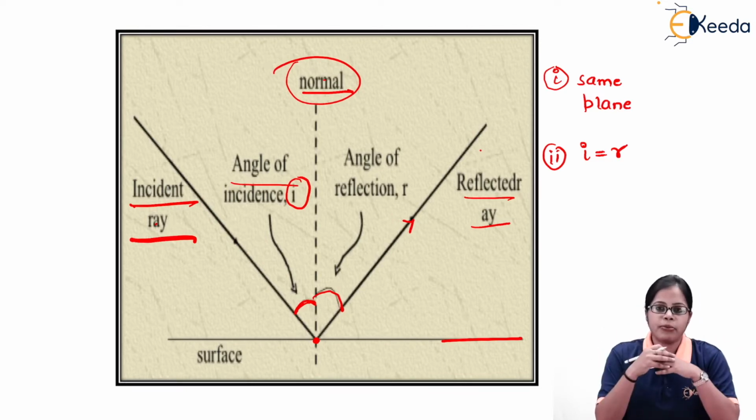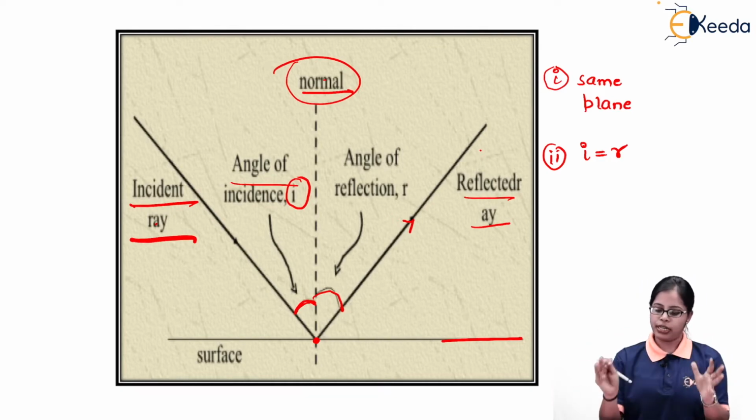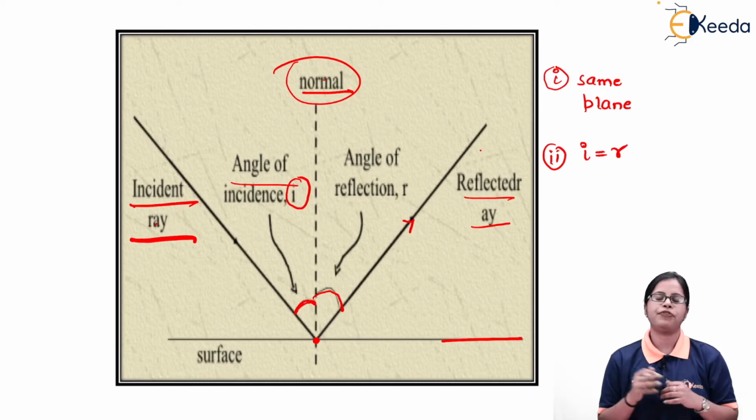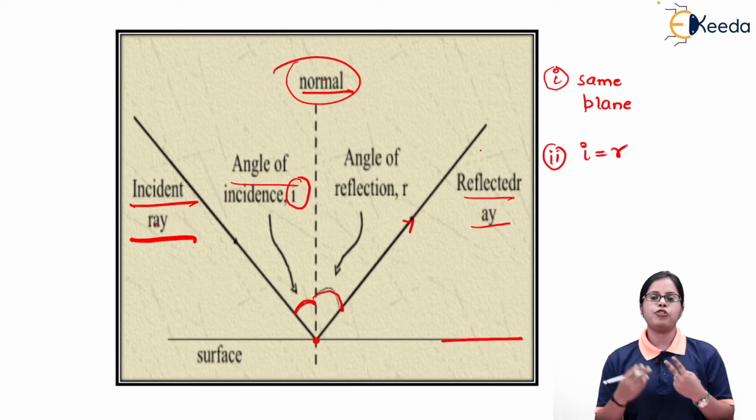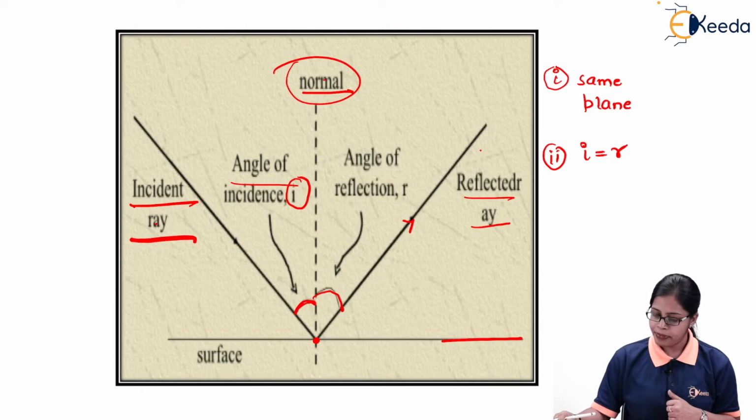So whenever we are talking about the phenomena of reflection, these two laws should be obeyed. That is, the incident ray, normal, and the reflected ray lie in the same plane. Second, the angle of incidence should always be equal to the angle of reflection. So we have to remember the two laws of reflection.